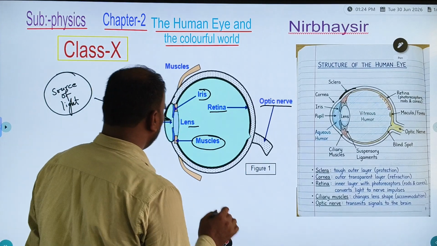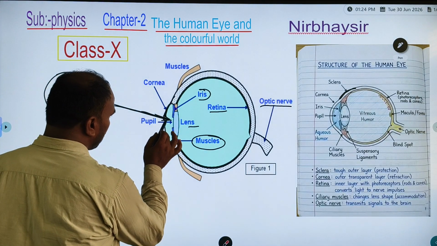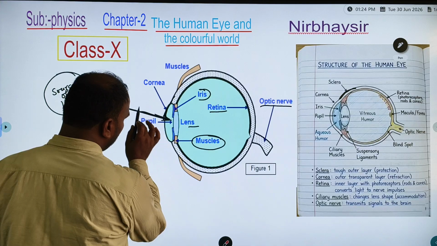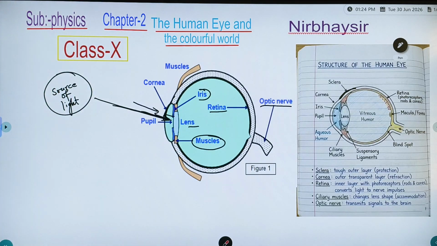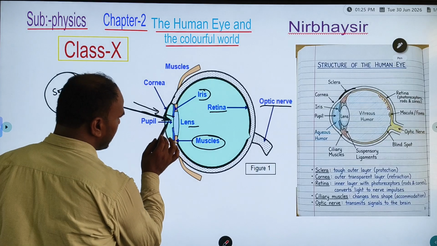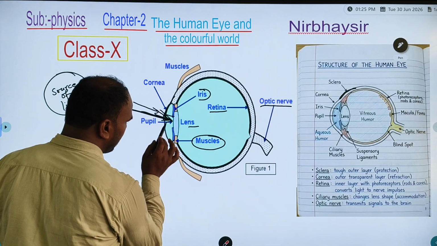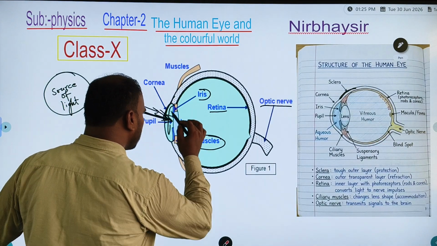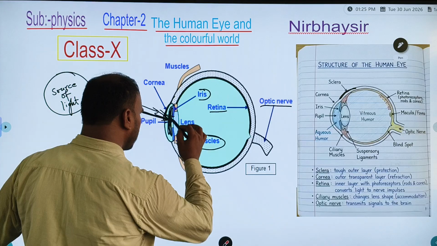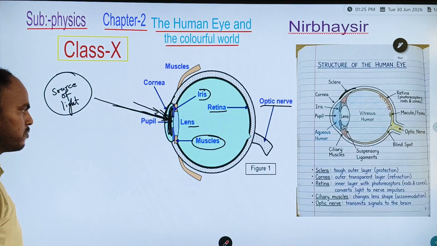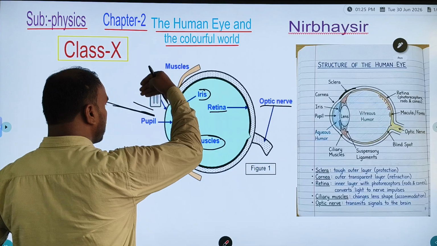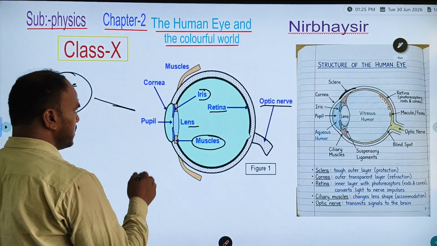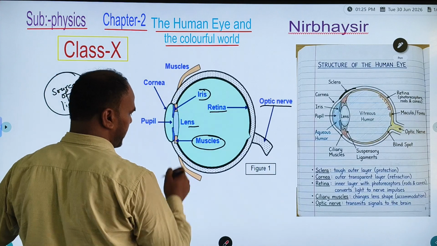Now, what is its function? It will refract when the light ray passes from the rarer to the denser medium. So why will refraction happen here? Because this is filled with an aqueous substance, which means water will be here.